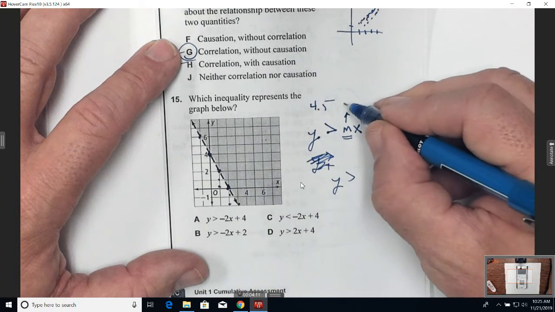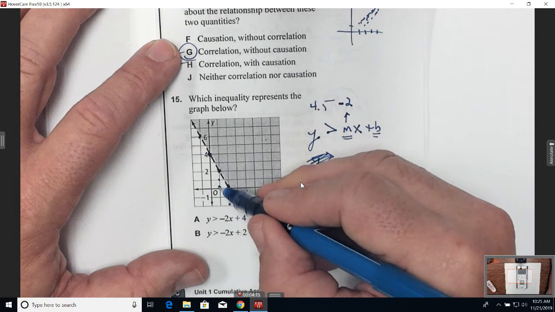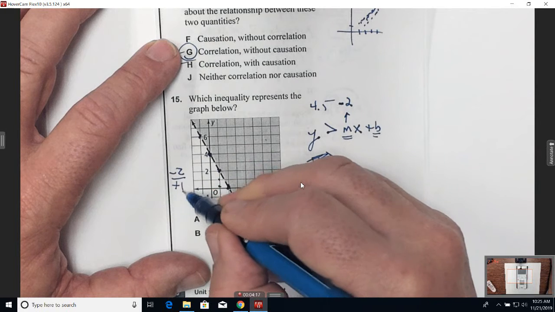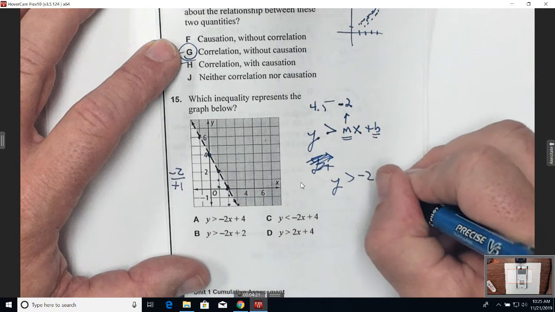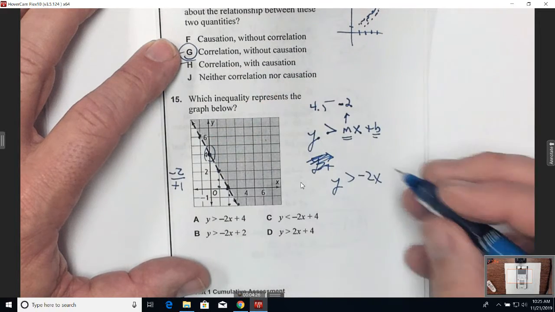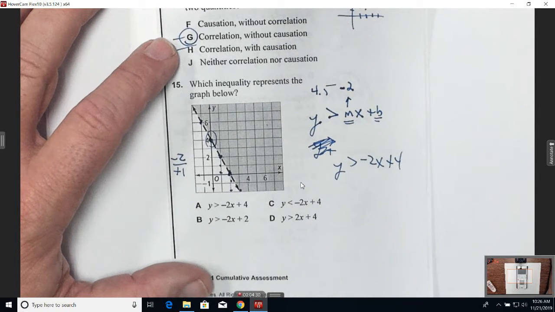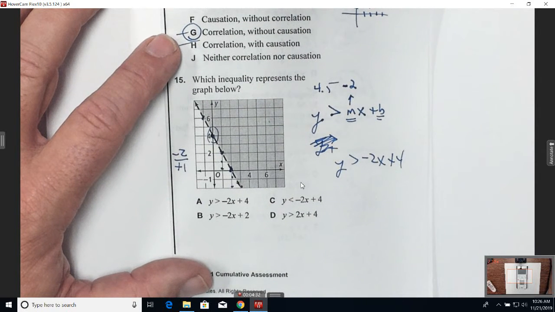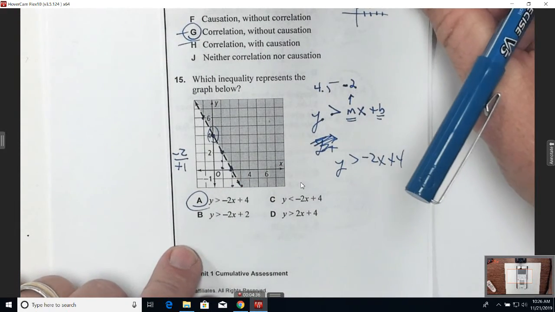So what is my slope? -2. My rise is down 2, right 1, which means in the positive direction. So I know this is -2x, and then just tell me my y-intercept. Where does this graph cross the y-axis? It's at +4. So I'm looking for the inequality that says y is greater than -2x plus 4, which is answer choice what? Okay, everybody get that? Okay, so let's go to question 16.